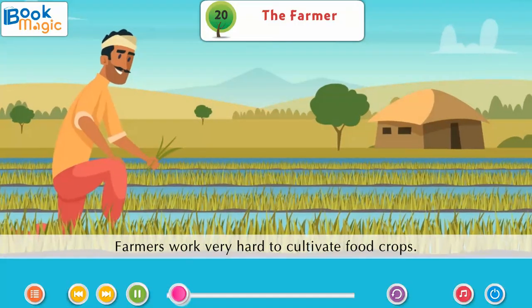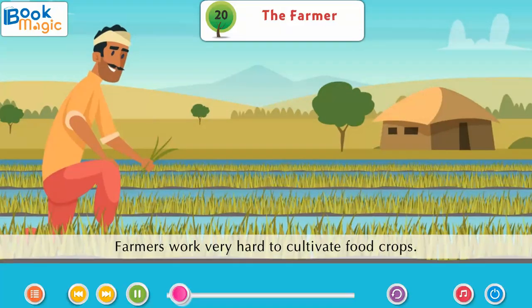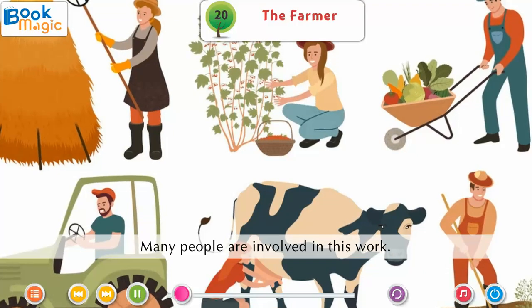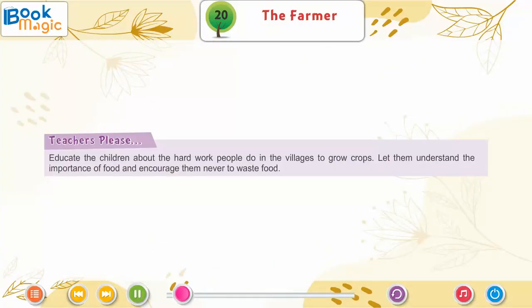Farmers work very hard to cultivate food crops. Farming needs teamwork. Many people are involved in this work. Teachers, please educate the children about the hard work people do in the villages to grow crops. Let them understand the importance of food and encourage them never to waste food.